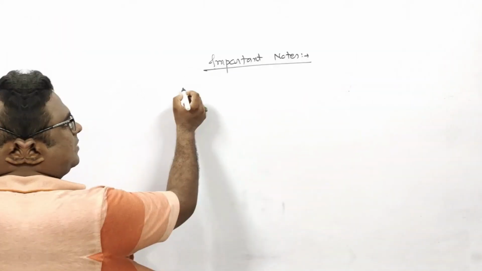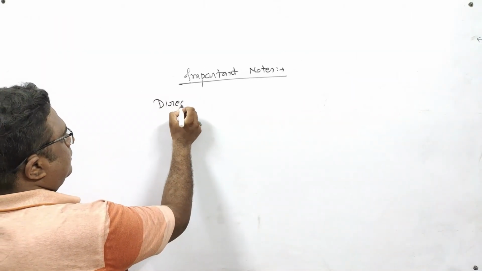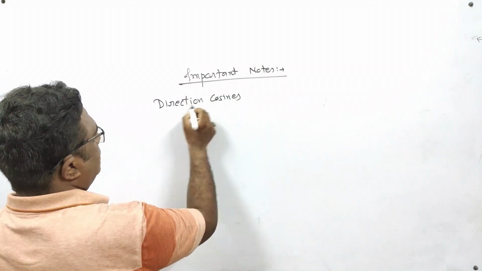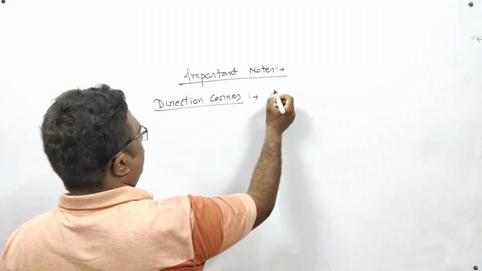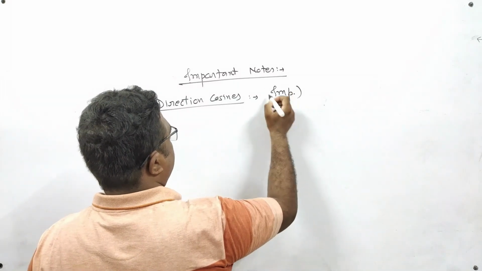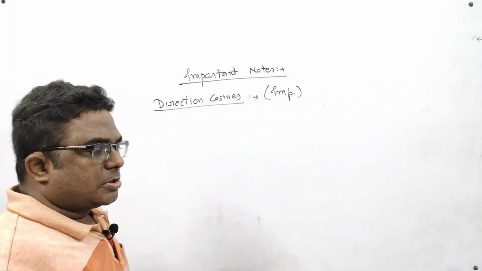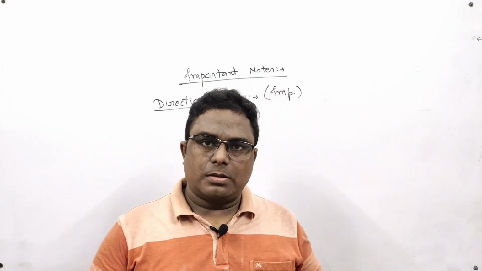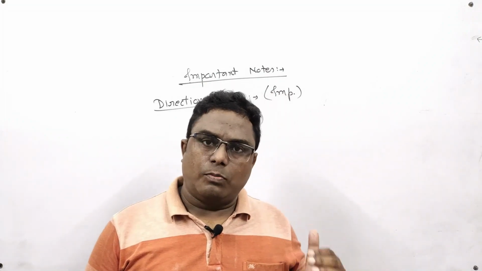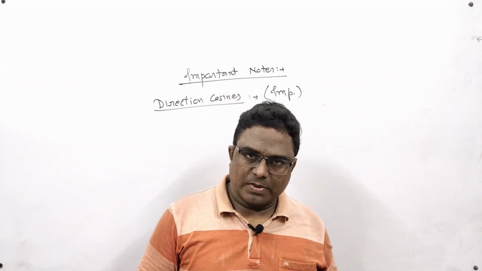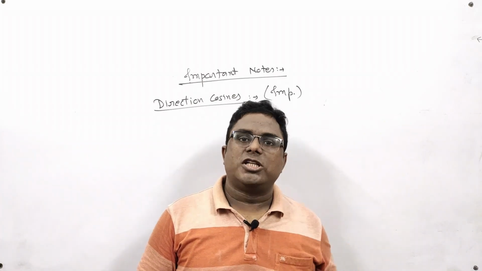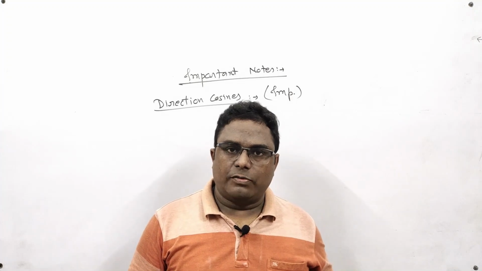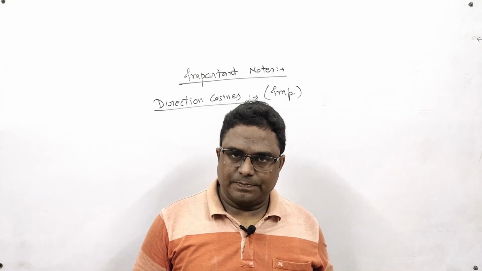Now next is direction cosines. This is very important topic. Suppose there is a vector and that vector makes alpha angle from positive direction of x-axis, beta angle from positive direction of y-axis and gamma angle from positive direction of z-axis.